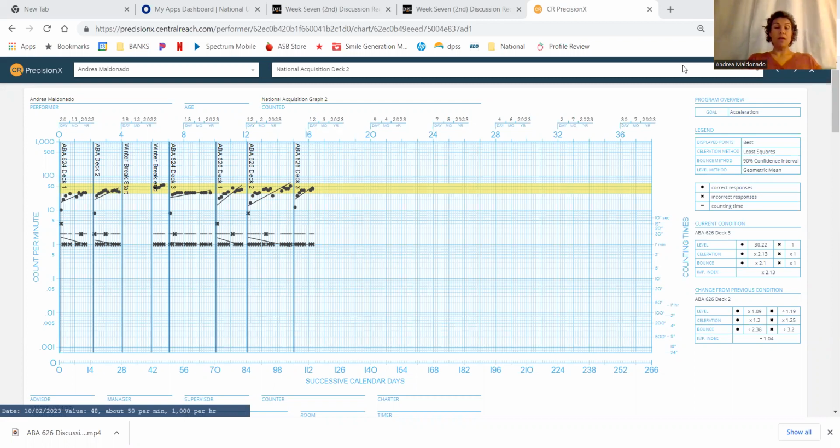I am going to present some of the data that I've done in ABA 626. I will mainly be talking about Deck 3, but I will be highlighting some of the other variables that you can see whenever I have the beginning of one deck, as I'm pointing out here for Deck 1 and Deck 2.